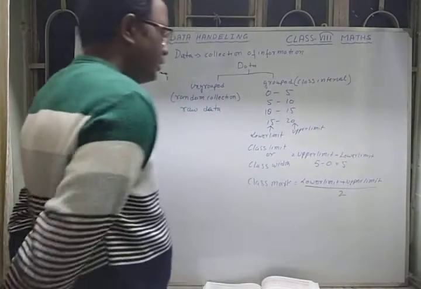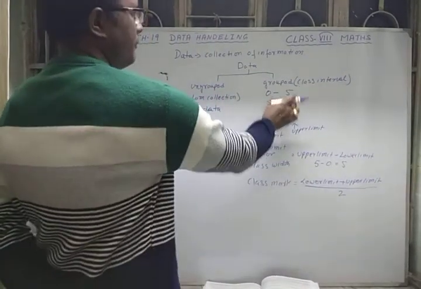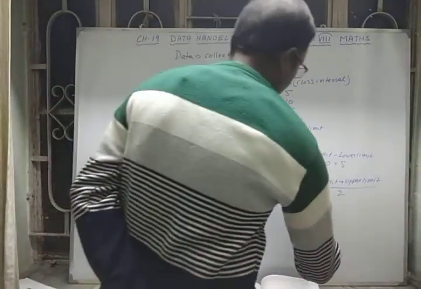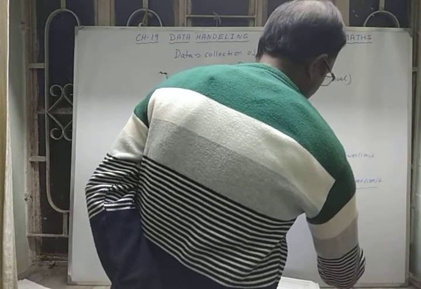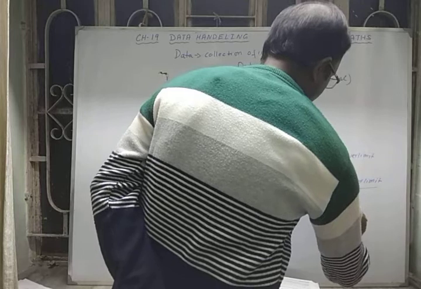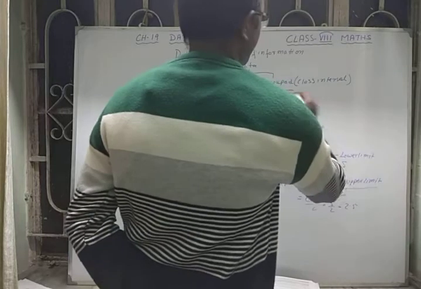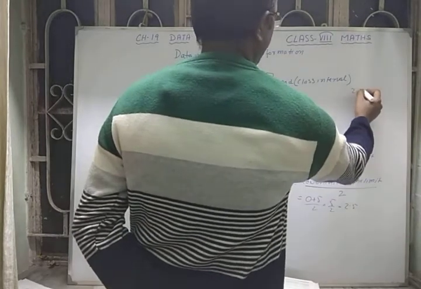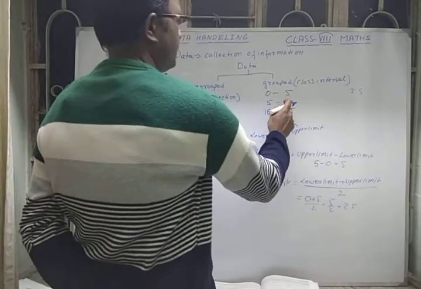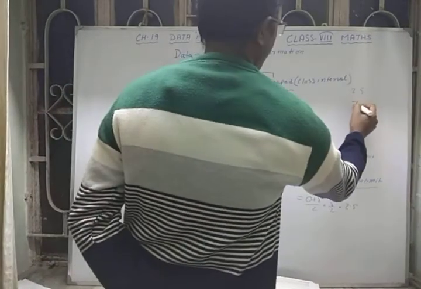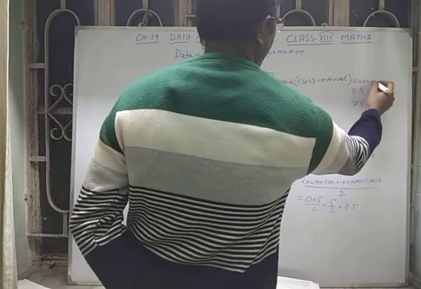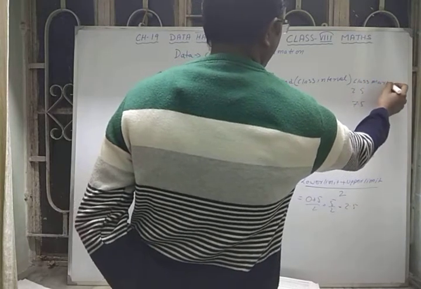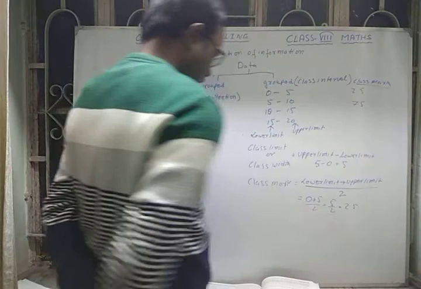It is the mid value of every class interval. Suppose 0 plus 5 by 2 is 5 by 2, that is equal to 2.5. So the class mark of this interval is 2.5. Same way, 5 plus 10 is 15, 15 by 2 is 7.5. So it is called the class mark, or the mid value of every class interval.